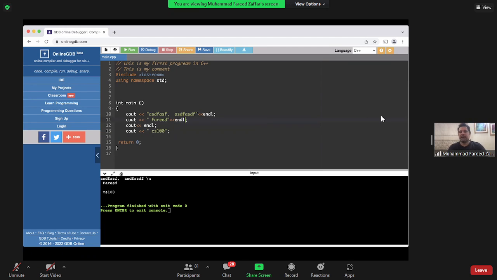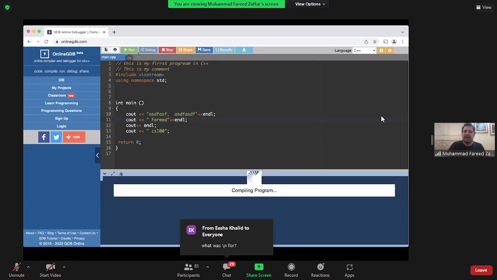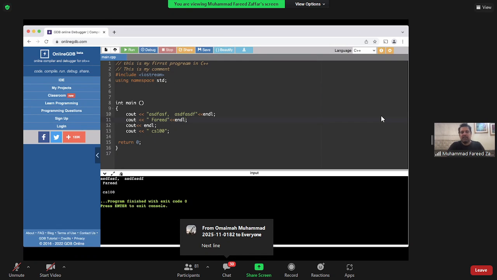Masalan, I never use \n. I always use endl, right? Because it just makes more sense to me visually. And it's the same thing. When it gets compiled, the zeros and ones are going to be exactly the same. Because the compiler will realize कि अच्छा ये वही चीज कर रहा है. So मैं अपने आप को complicate नहीं करता. And you will actually, so \n was for next line, Isha.